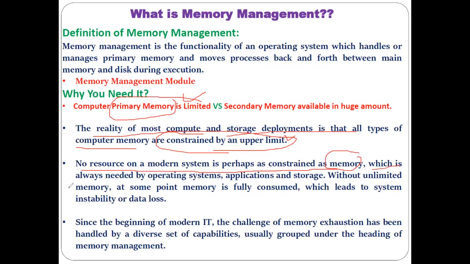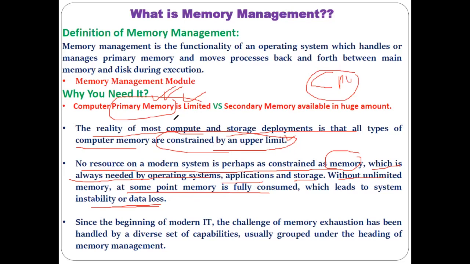Okay. And it is always needed by the operating system, by the different applications, by the different storage for execution purposes, because the CPU will only execute the data, information, program, or application when it is present in your primary memory. Okay. So without unlimited memory, at some point memory is fully consumed, and at that time our system may not work properly. As you can see, primary memory is limited. Okay. So if you try to run the maximum number of tasks or processes on your computer system, then your computer system may not work properly.